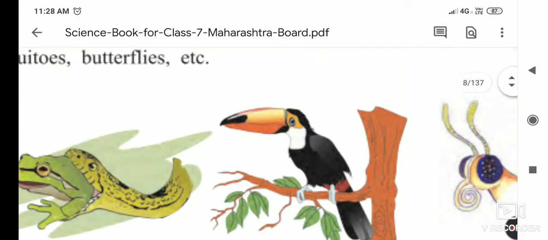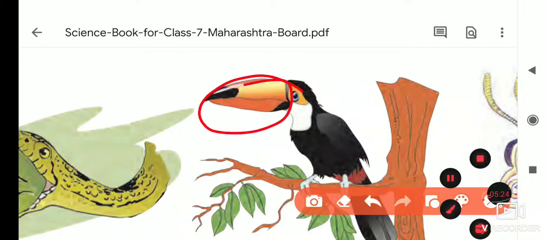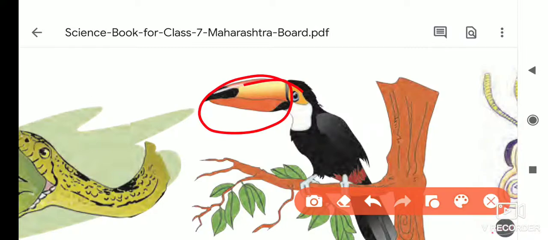If we see this animal, its beak is very strong. If you see the beak, it is very strong and its use is to pick the insect, to break the wood and all. In that way it is taking the insect.